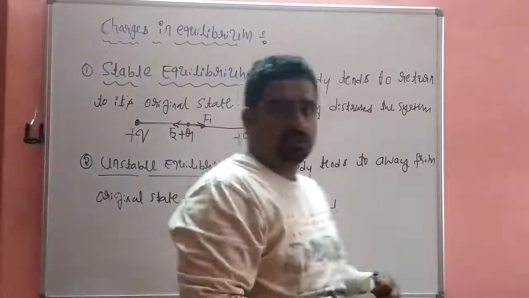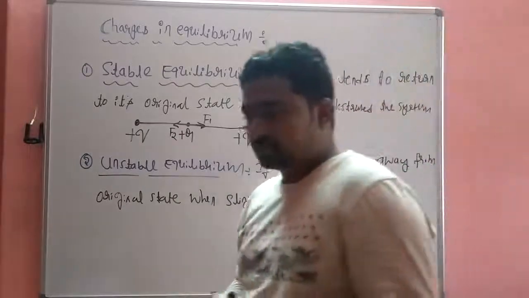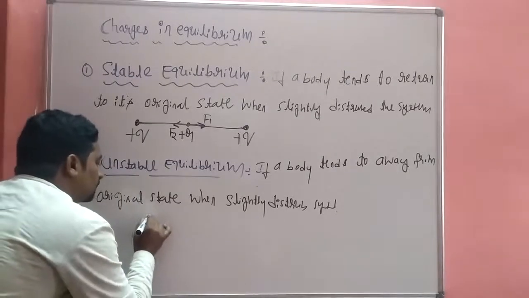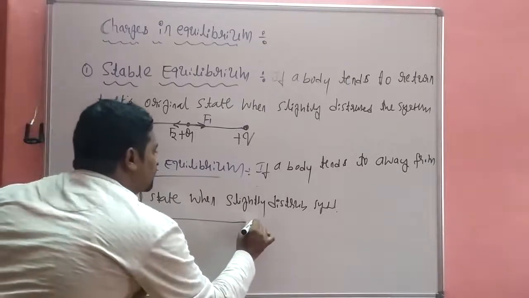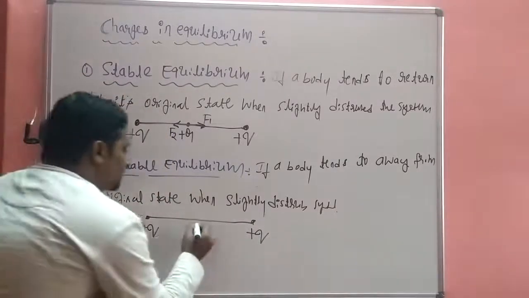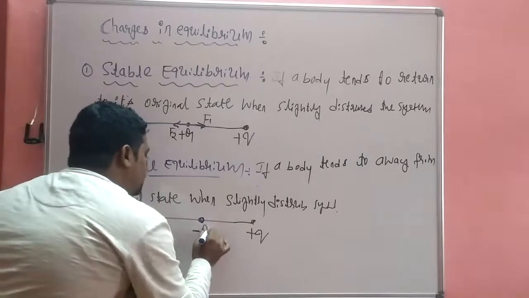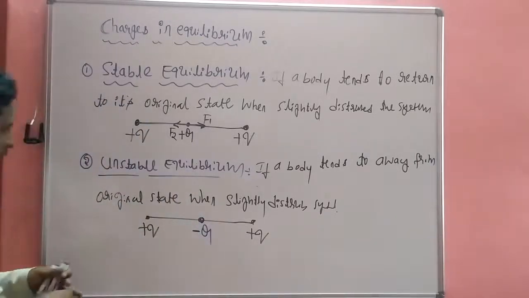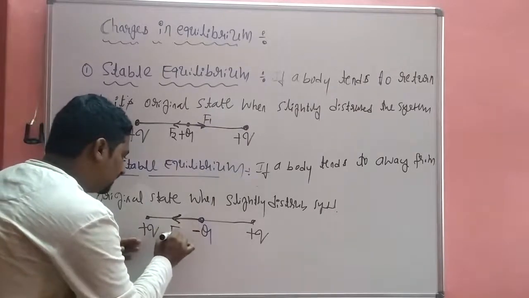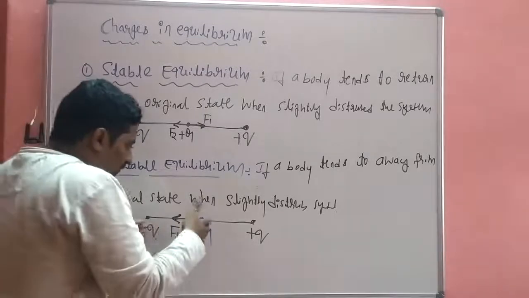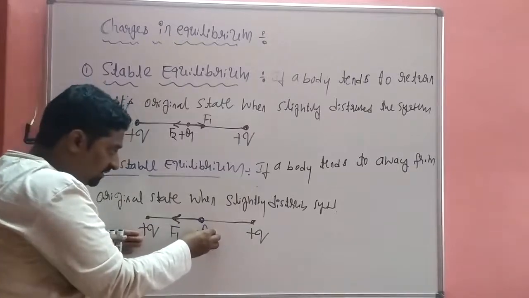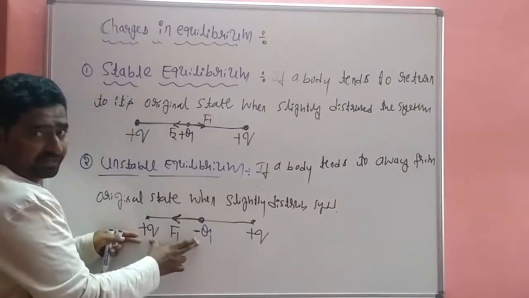Now come to the charge. This is the plus Q charge, and this is a minus Q charge. Because of the plus and minus, the force is exerted. This is the F1 force. The capital Q charge changes its position because of the attraction force.